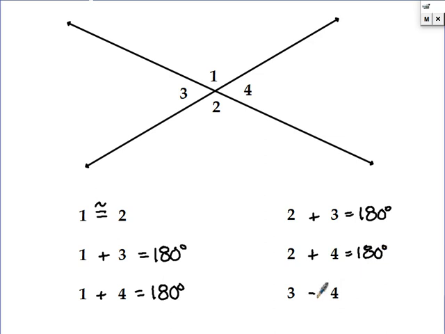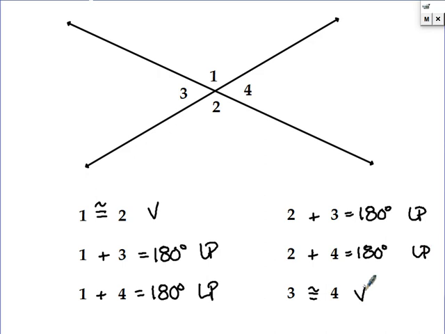Okay? So if you have vertical angles like this, so I have two lines, that means that 1 and 2 are vertical, 3 and 4 are vertical, and the other 4 form linear pairs. Okay, so vertical angle is always congruent, linear pairs add up to 180.